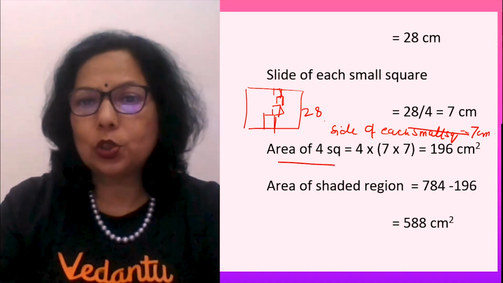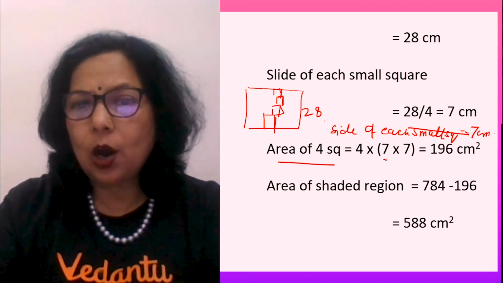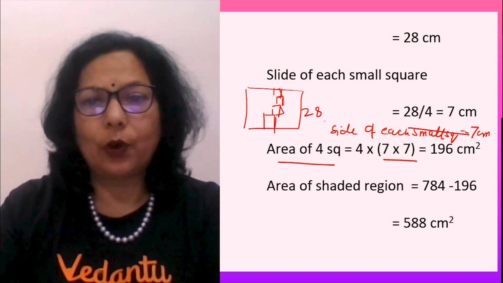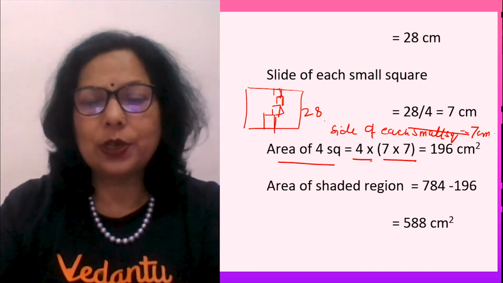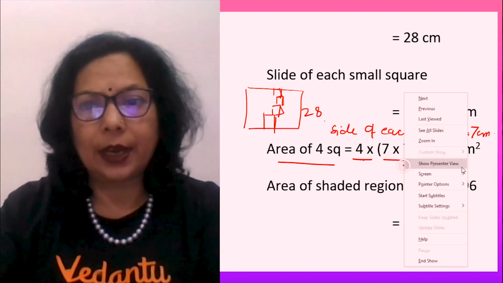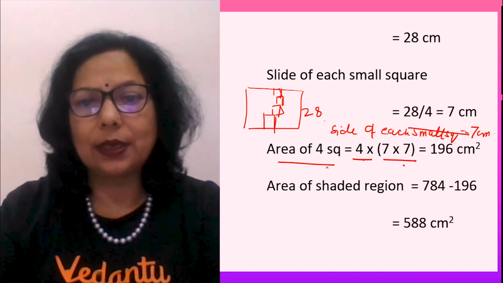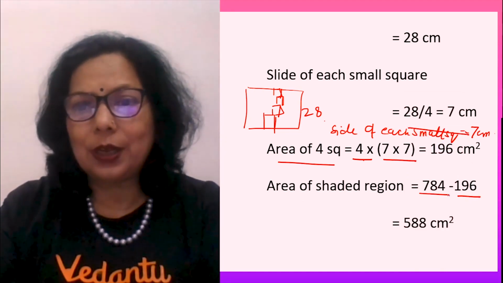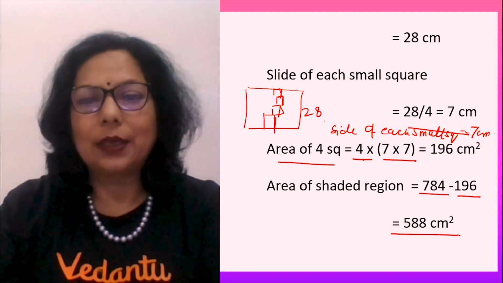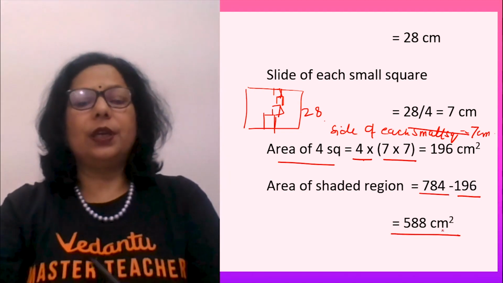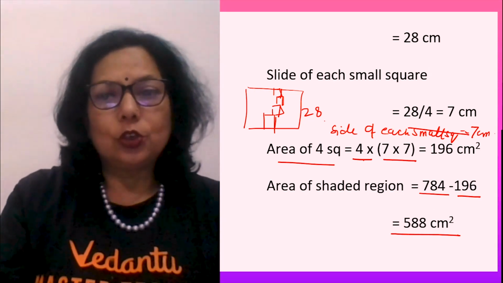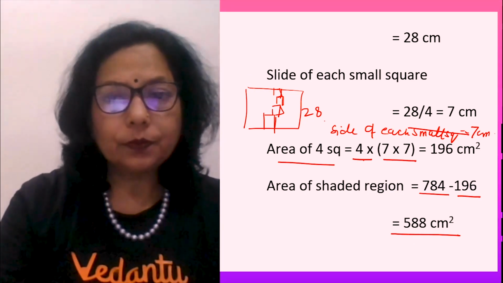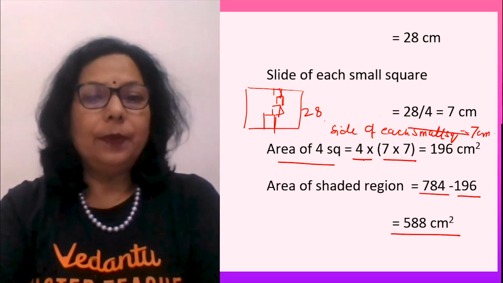So there are 4 squares made. So area of one square is 7 into 7, 49. So area of 4 squares will be 4 into 49, which gives you 196. When you get area of the 4 squares 196, your total area was this. On subtracting, you get the area of the shaded region. So that is how, question was simple.